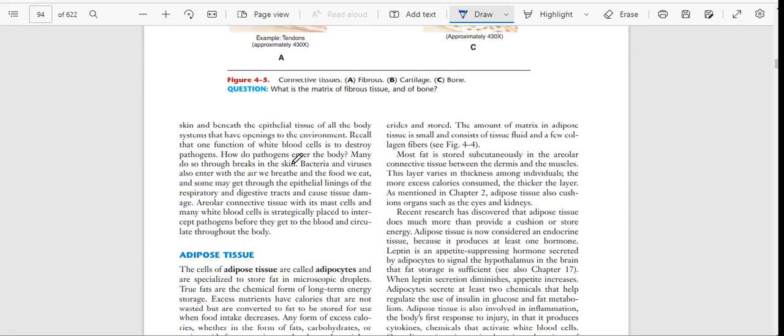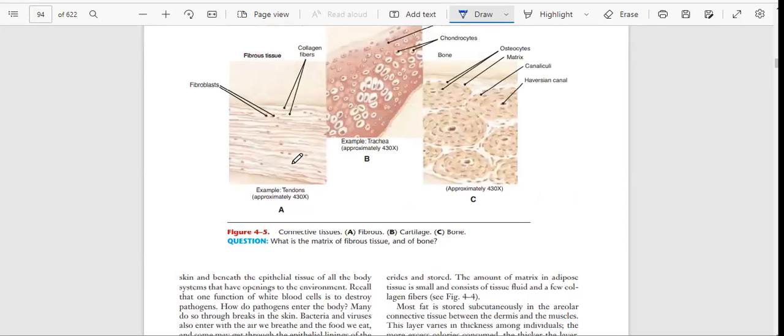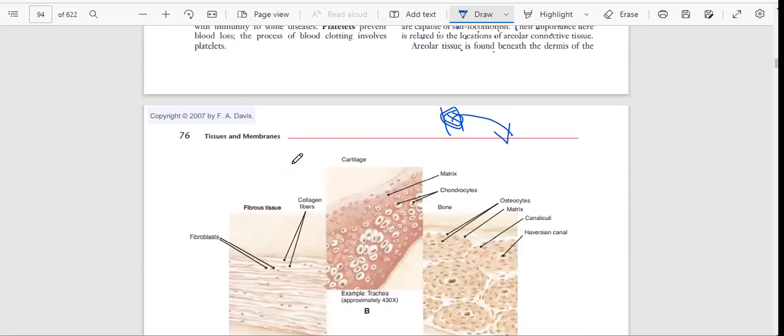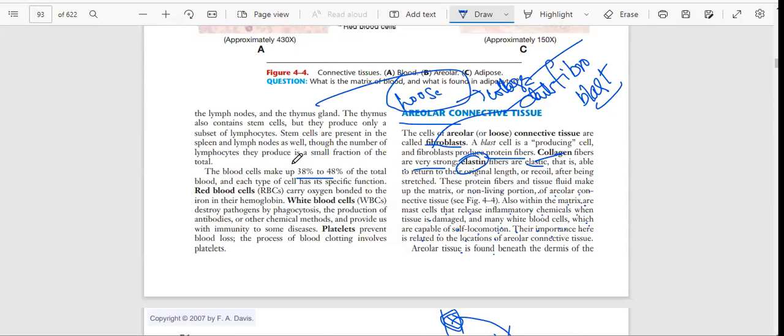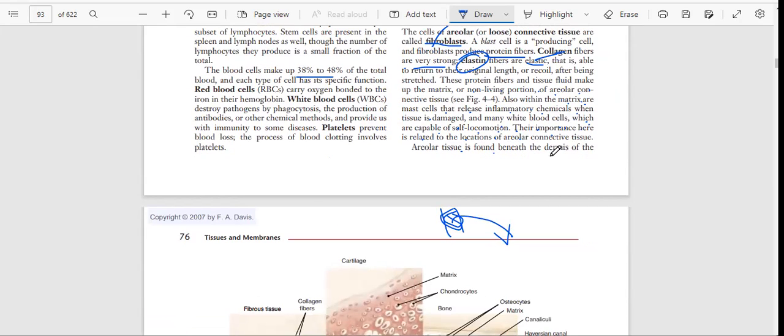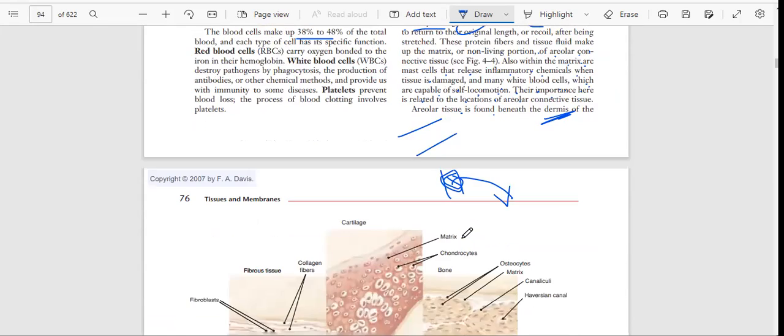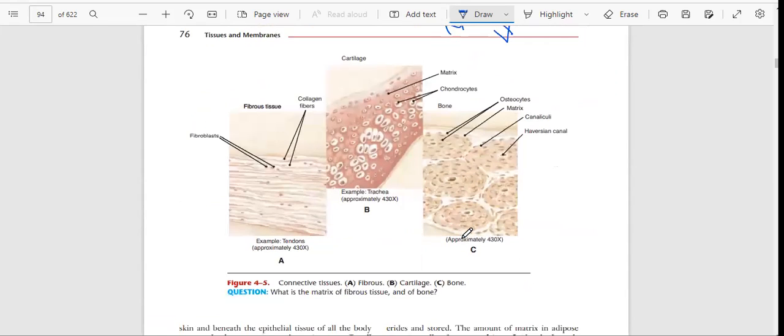Basically, areolar tissue is present in our dermis, in the skin. Here we have the connective tissue.